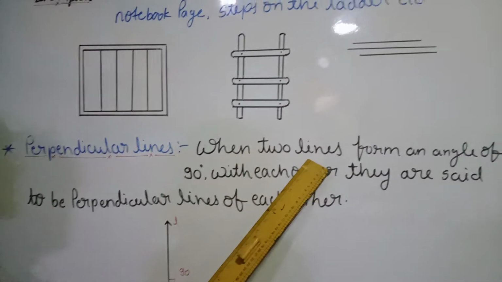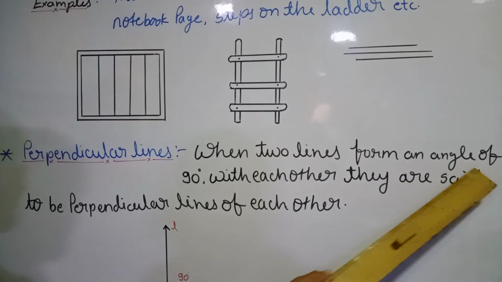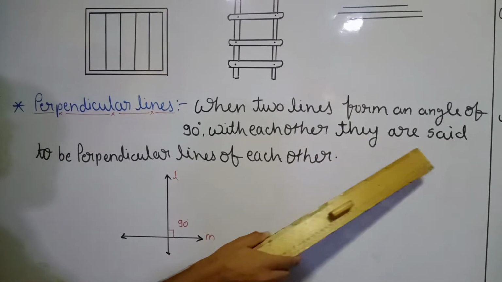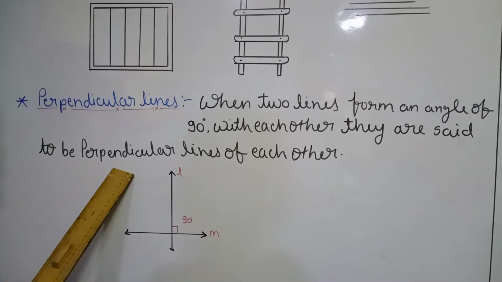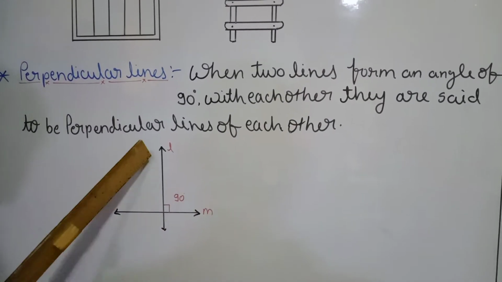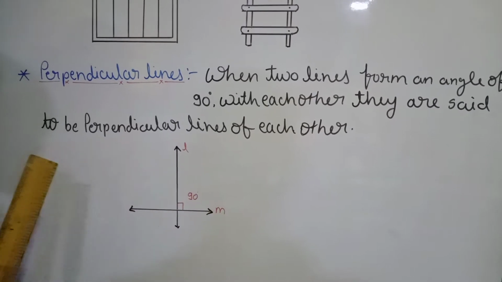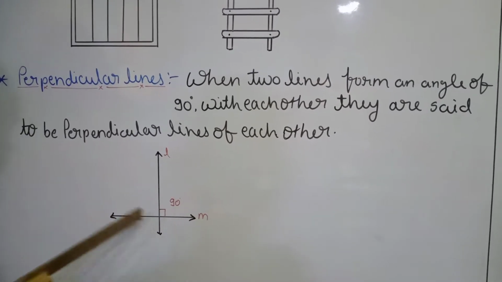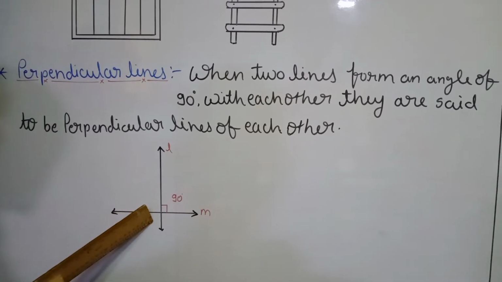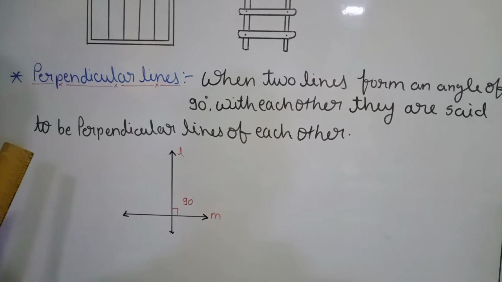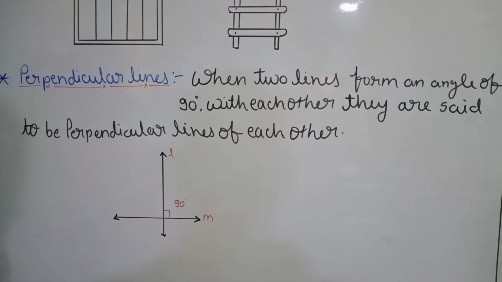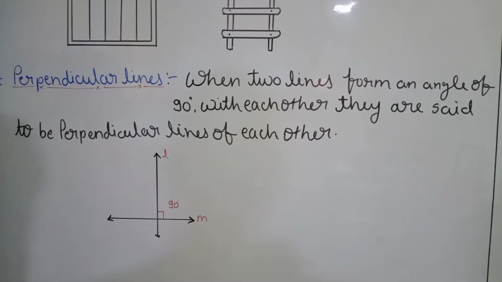When two lines form an angle of 90 degrees with each other, they are said to be perpendicular lines of each other. Here we have a diagram. We have two lines, line L and line M, and these two are intersecting. Where they intersect each other, they form an angle of 90 degrees. That means line L and line M are perpendicular to each other.